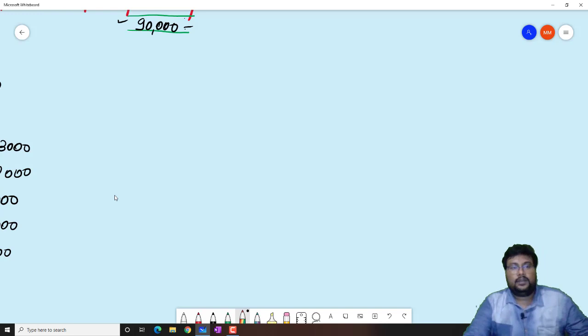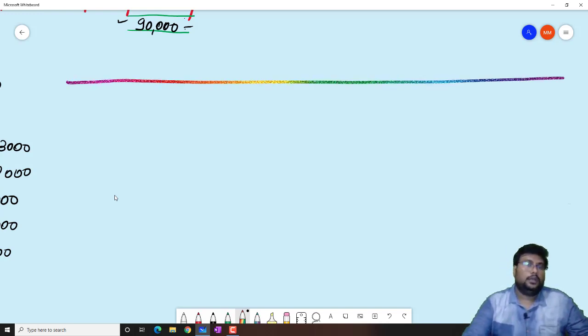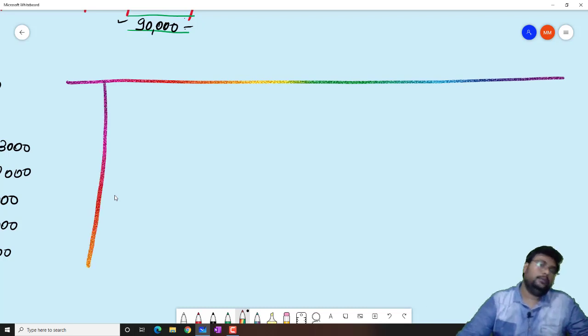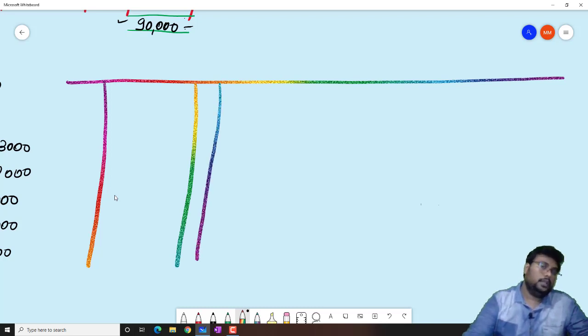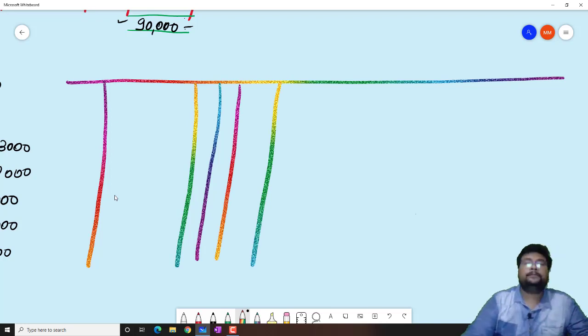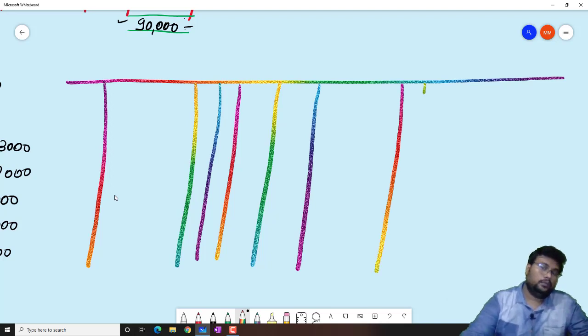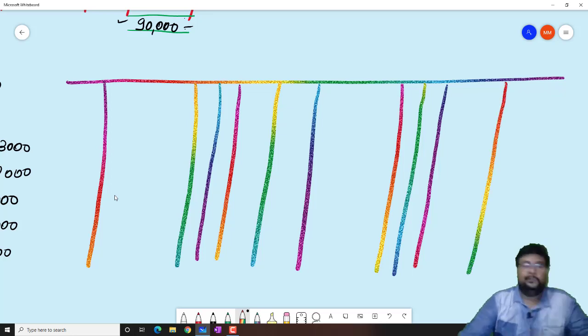So bachchas, first we will open our date column, after that particular column, voucher number, ledger folio, and after that amount. Similarly again, date, particular, voucher number, ledger folio, and amount.